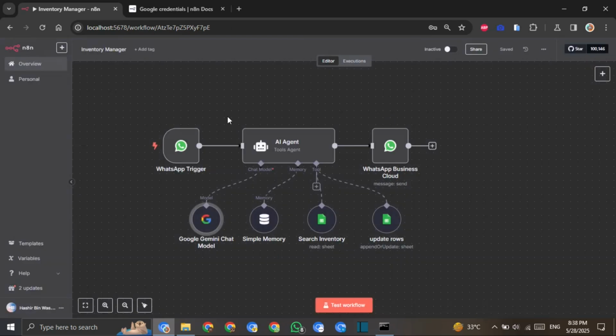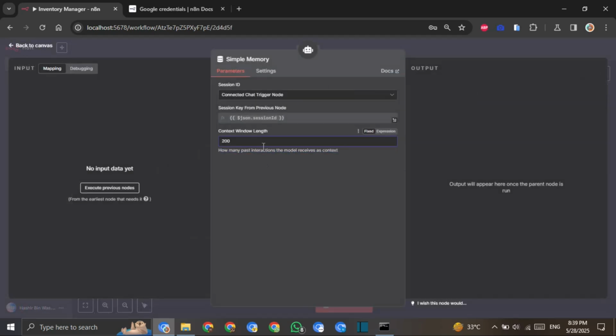And then the next node we have to connect is simple memory, because what simple memory does is, when we send a single message, the memory has to remember what I asked above, so it will give a response related to the above message. That's why simple memory is used. So we will connect a simple memory node. You will connect it here, and we will leave it as it is. In the context window length, you can write 20, 30 or whatever, because the Gemini chat model is free, so no problem. I have set it to 200.